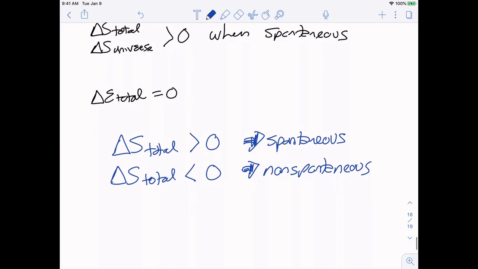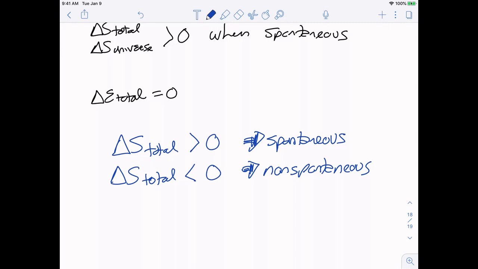So if it was going in the forward direction and then in the reverse direction at the same rate, if we're at equilibrium, then my entropy change is actually going to be 0. So let's just say it was like negative 80 joules per mole Kelvin in the forward direction, then it would be a positive 80 joules per mole Kelvin in the reverse direction. The values are going to be the same because it's the same reaction, just the opposite sign.